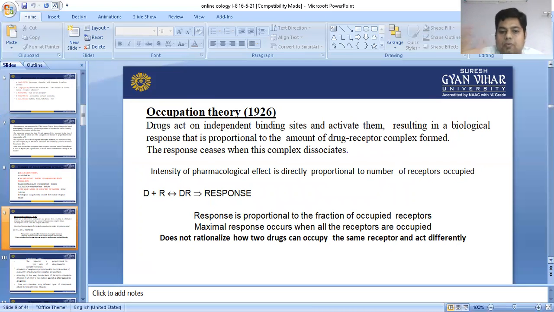The response is proportional to the fraction of occupied receptors. Maximum response occurs when all receptors are occupied. This theory has some drawbacks. It doesn't rationalize how two drugs can occupy the same receptor and act differently. In this case, the theory can't explain how, if two drugs occupy the same receptor, the receptor can act differently.